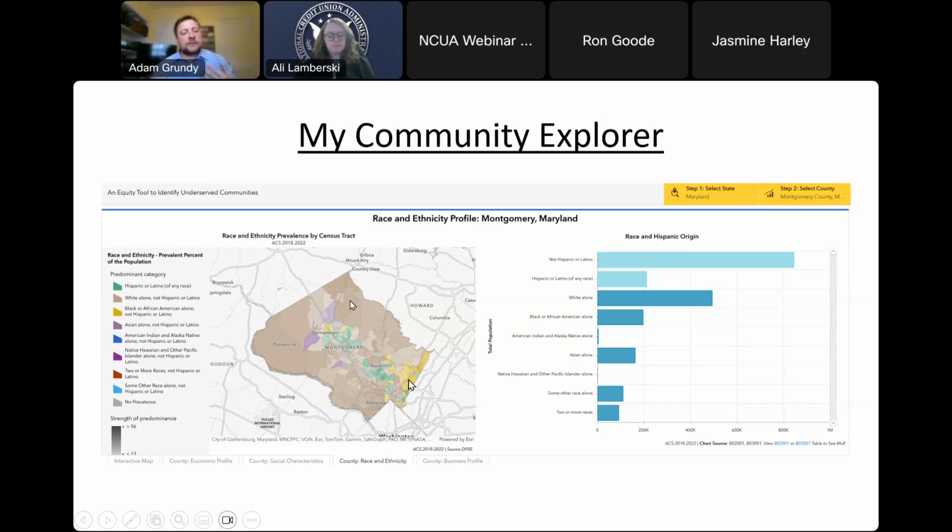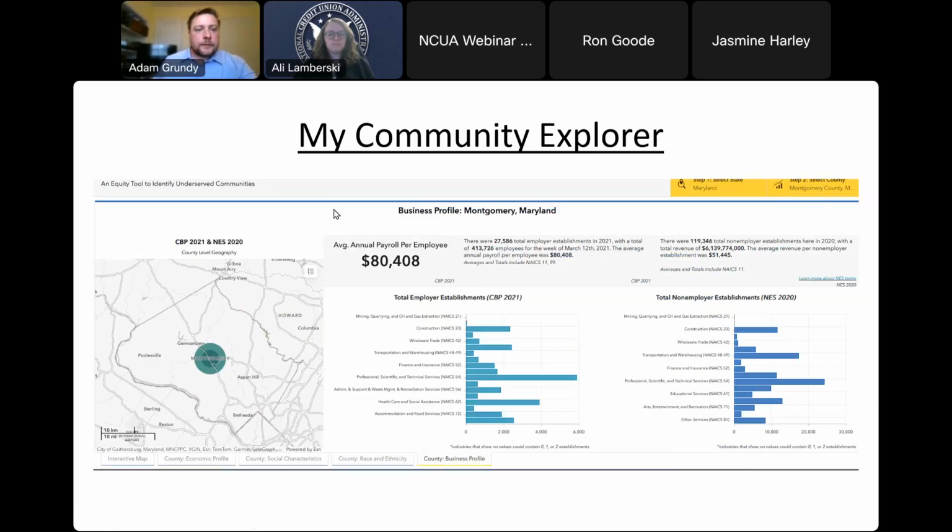So this gives you a little bit more information about demographics of the makeup of certain communities and how you can better service these communities as well with the free data available from the Census Bureau to help credit unions and other businesses thrive. And then the last part of this is our business profile, which takes a look at the sector by sector base from our county business patterns data compared to non-employer statistics.